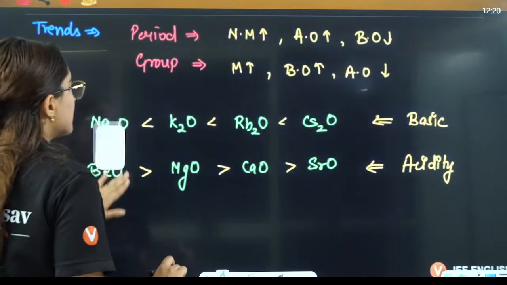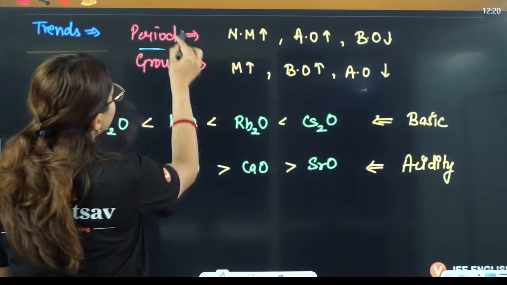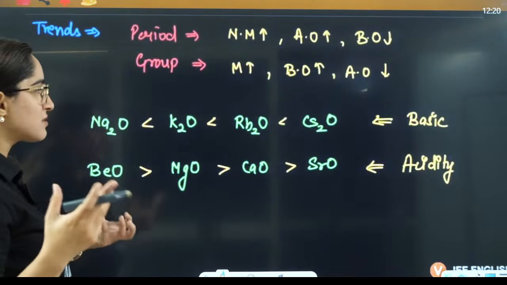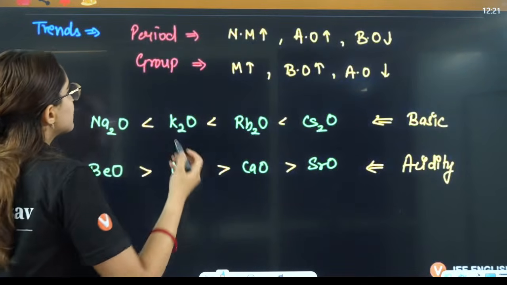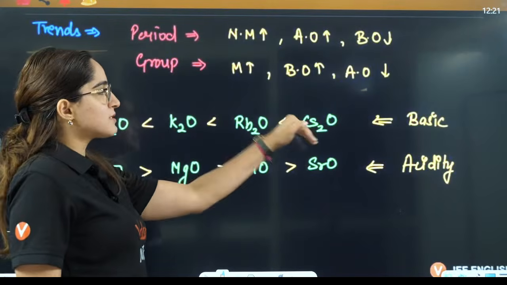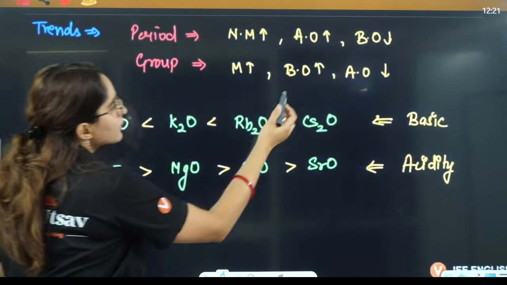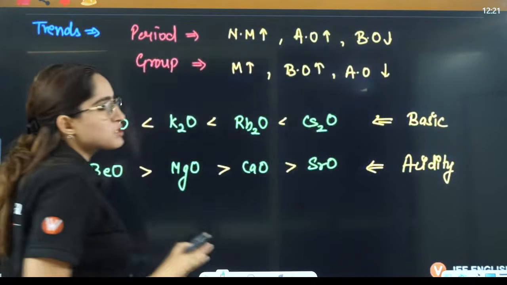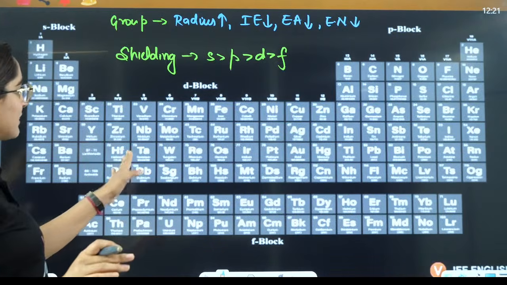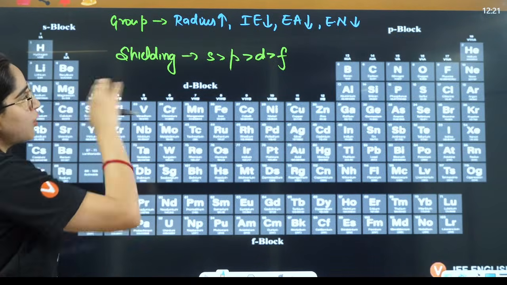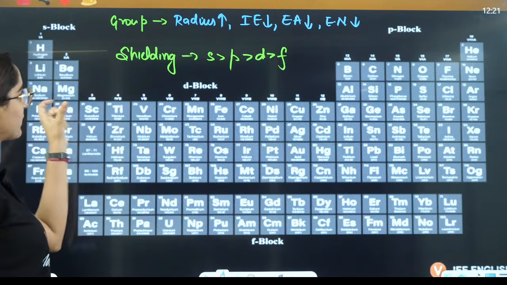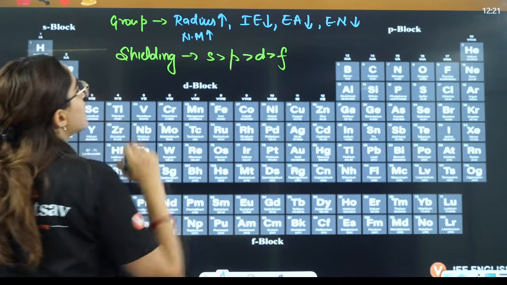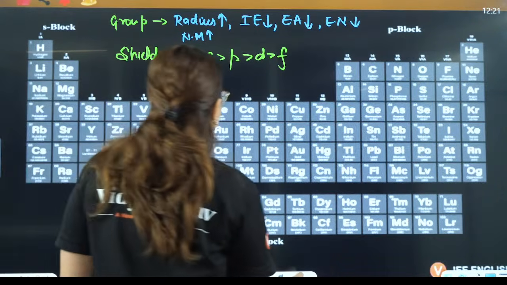That is the trends. Now, if I talk about the period and the group, here I am talking about the basic strength and acidic strength of the oxides. So what we will see along the period means this way, down the group means this way. Along the period, the acidic strength of oxide increases. I'll tell you simply, right? If you go like this along the period, this is metallic, this is non-metallic. So non-metallic character will increase along the period, not group.